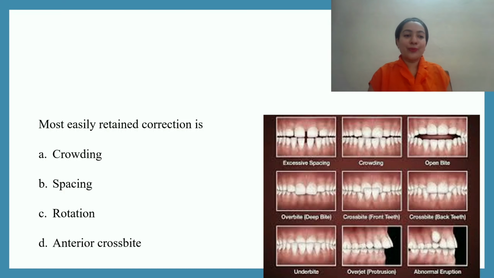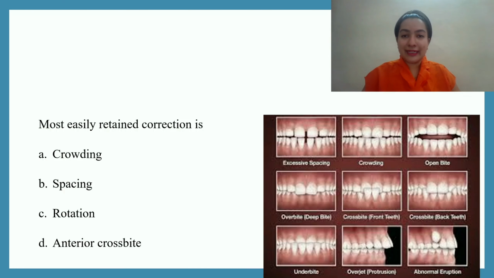So which malocclusion is most easily retained? Is it crowding, spacing, rotation, or anterior crossbite? If there is crowding, maybe we are extracting, expanding, or doing proximal stripping and the crowding is corrected. Spacing, rotation, or is it anterior crossbite? So the correct option here is anterior crossbite.